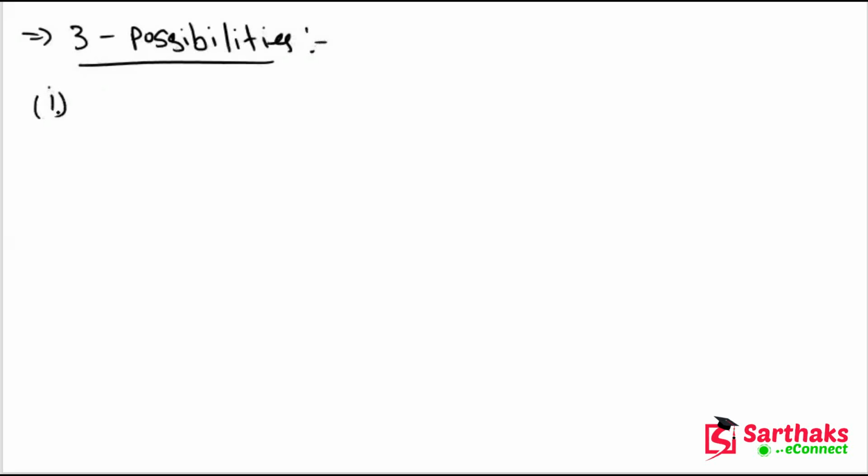In the ambiguous case, if a triangle has two sides and the angle opposite to one of them known, then there could be three possibilities. First possibility is that there is no such triangle.